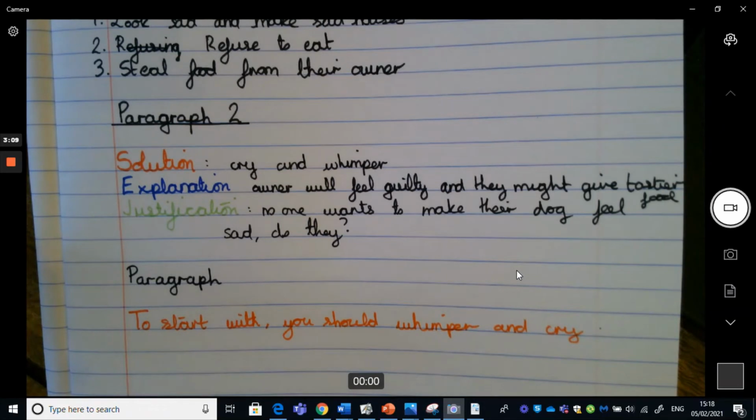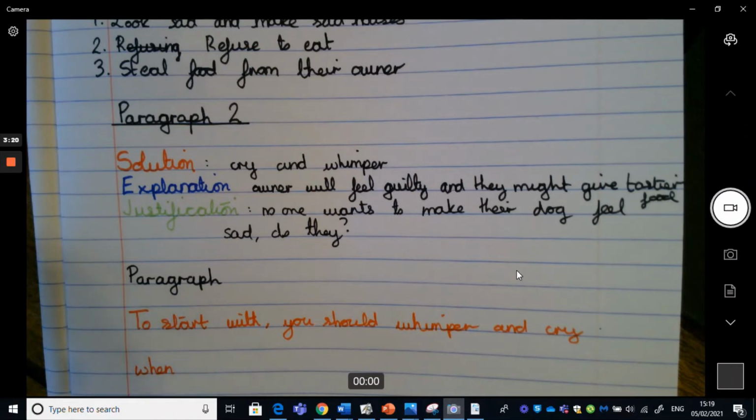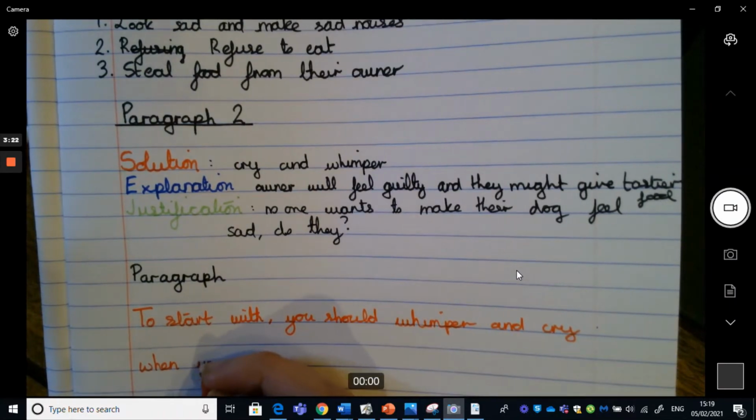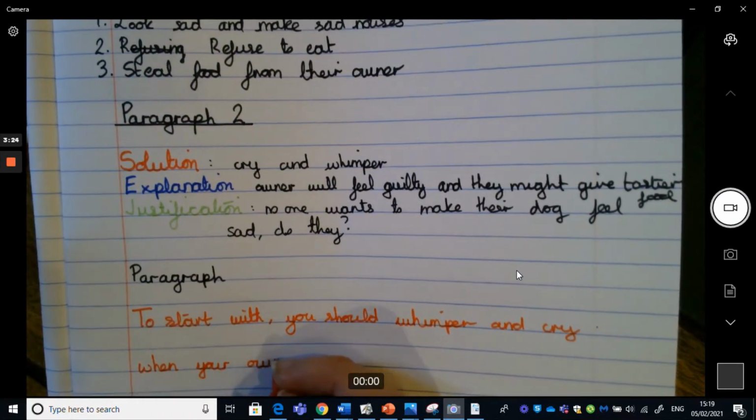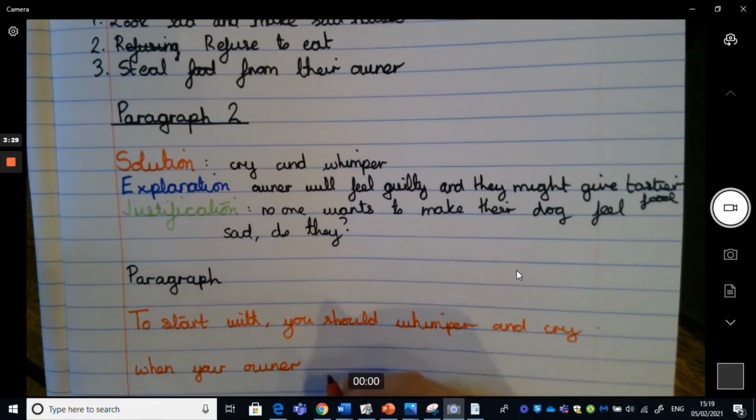Then we want to be specific, because if I just said whimper and cry, that could mean at any time, but I want to be specific. I'm going to use when, as could work quite well there. When your owner brings you your food, comes to serve the food. Owner serves